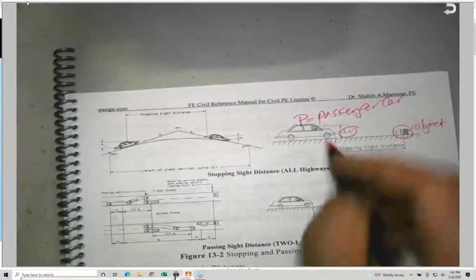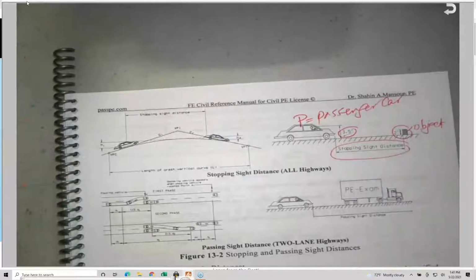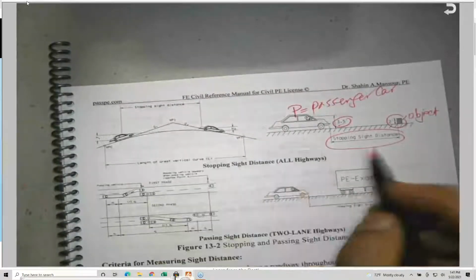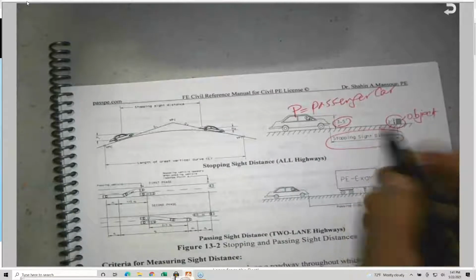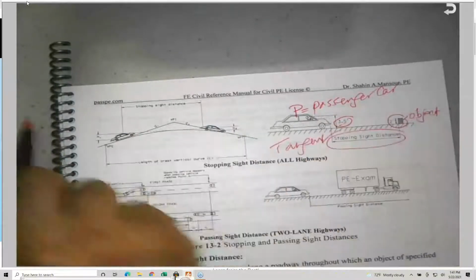Because the trucks have an advantage, they are higher. And they said that we are going to base the stopping sight distance on this. So this is the stopping sight distance. Okay, this is if there's a straight, if there's a tangent. This is called a tangent section. What about if you are in a curve?